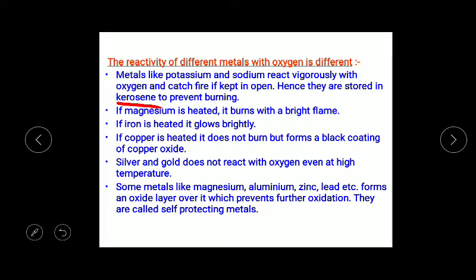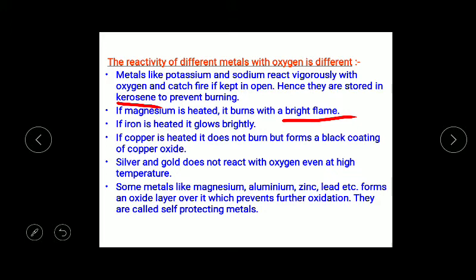Next is, if magnesium is heated, it burns with a bright flame. Suppose we are burning a magnesium ribbon, definitely you must have seen a white dazzling light formed. Next is, if iron is heated, it glows very brightly. Next is copper. As we already discussed, whenever copper is heated, it doesn't burn but forms a black coating of copper oxide.